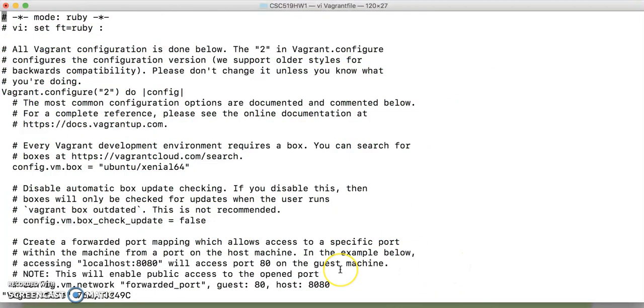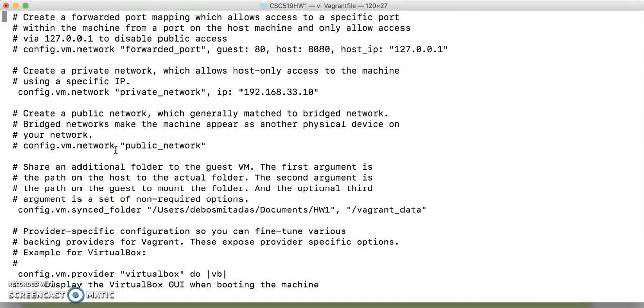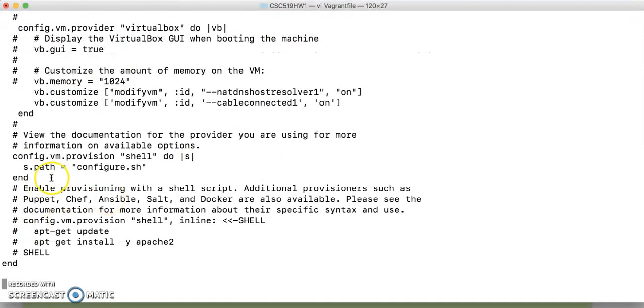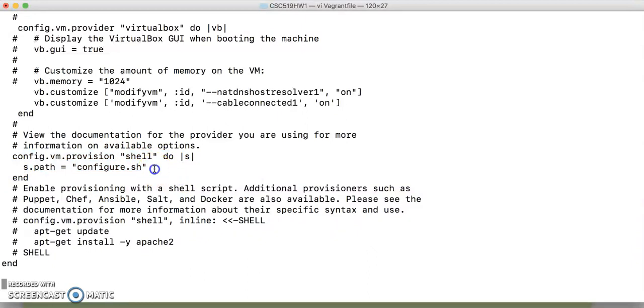Okay, so here what I have done is that I have added the IP address that I want my virtual machine to have, and then I have added this shell script which will get executed whenever the vagrant file is getting executed. So what is there in the shell script? Let's see that first.